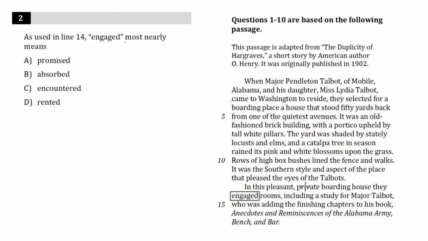In this pleasant private boarding house, they blanked rooms, including a study for Major Talbot, who is adding the finishing chapters to his book. Now, if we look even before, there's some clues here as well. When Major Pendleton Talbot of Mobile, Alabama, and his daughter, Miss Lydia Talbot, came to Washington to reside, they selected for a boarding house. So basically, they selected a boarding house, which means it's a temporary rental or lease.